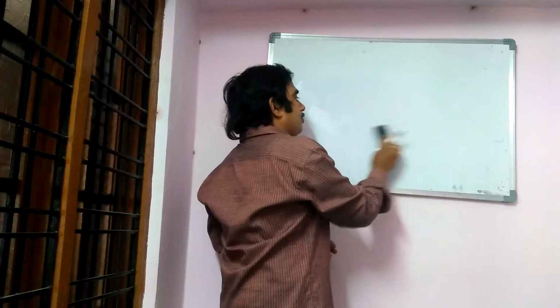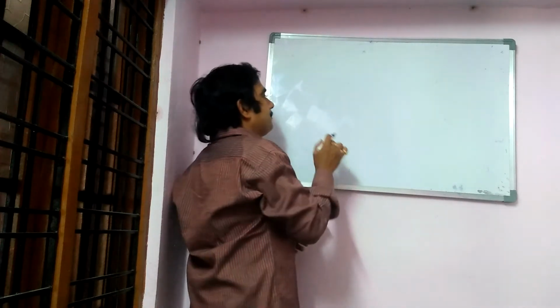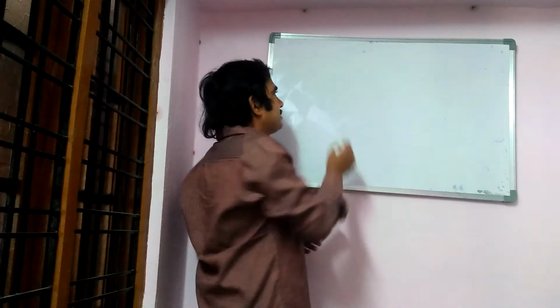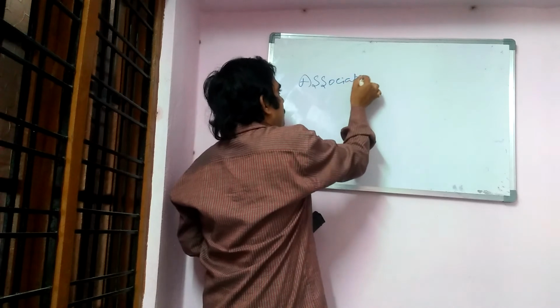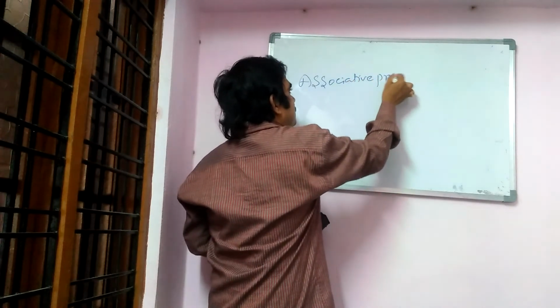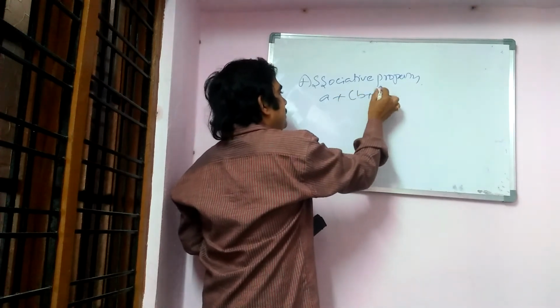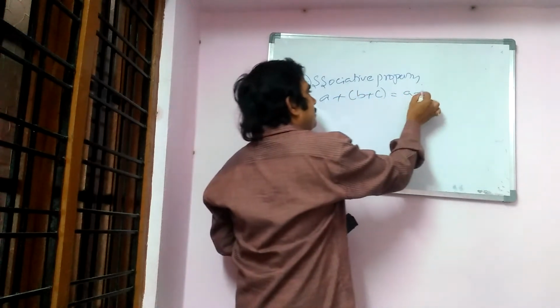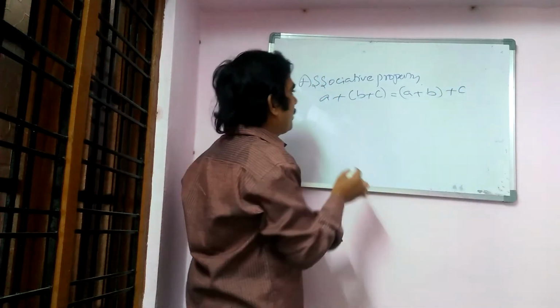So in this video, you are going to learn all the properties. That's why I am giving simple examples. After that, you practice. Associative property. What is associative property? For any three numbers A, B, C, (A plus B) plus C is equal to A plus (B plus C).